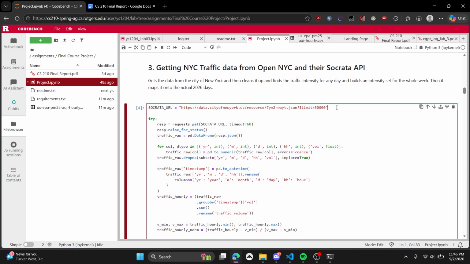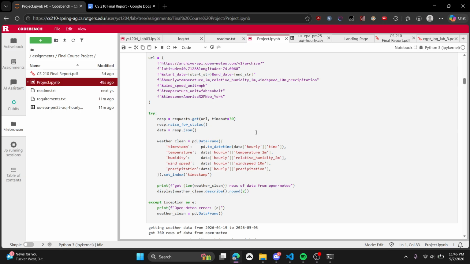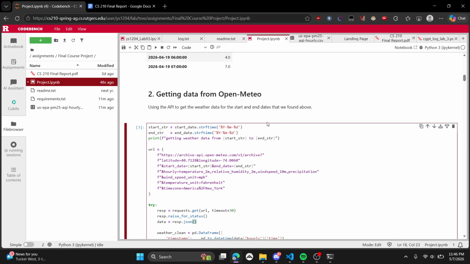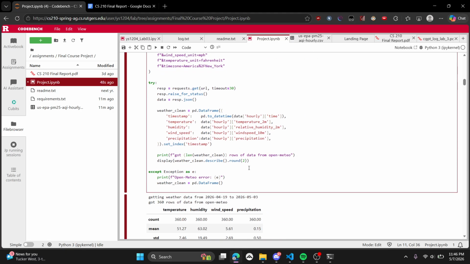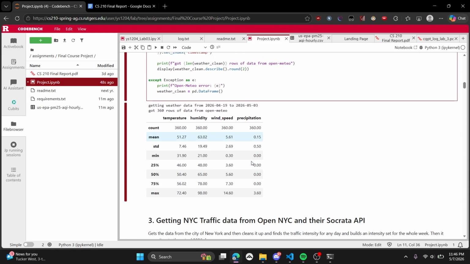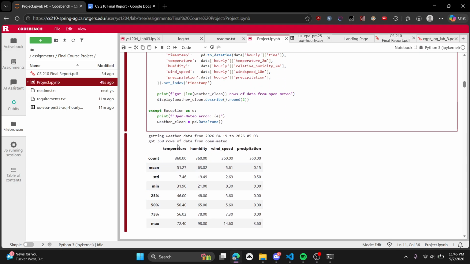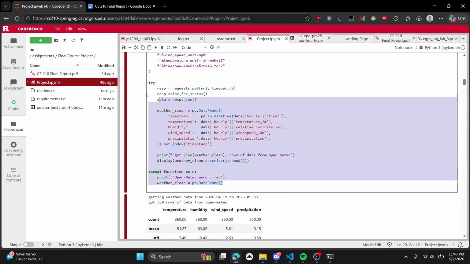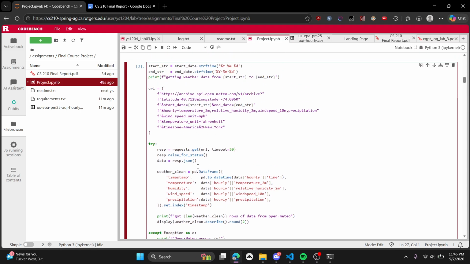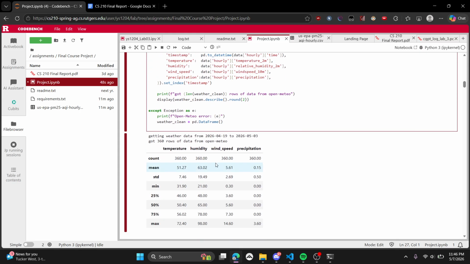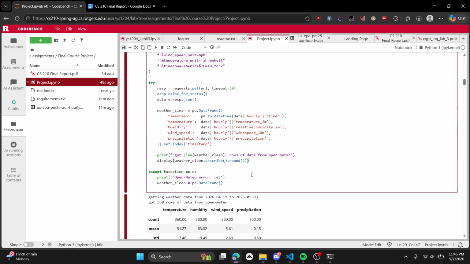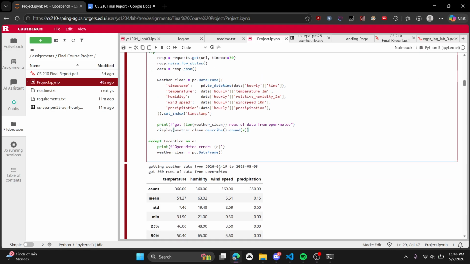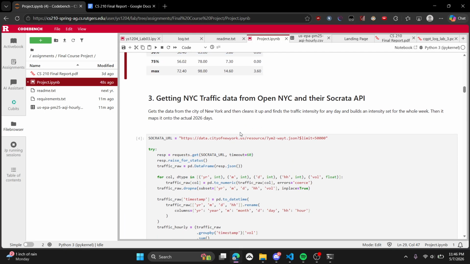Basically what's happening here is that we are getting the Open Media data from Open Media, which is free. I didn't have to use an API key or anything, which is why I chose to use this. In my initial project proposal, I chose to use something else, but then I realized that Open Media is just better. No API key is always easy to deal with. So this is basically what the data is after I cleaned it. I removed a couple columns, and I basically just standardized the time.